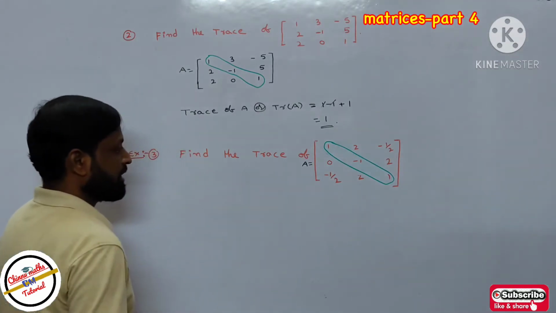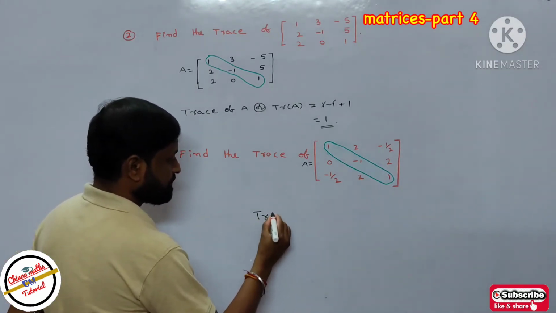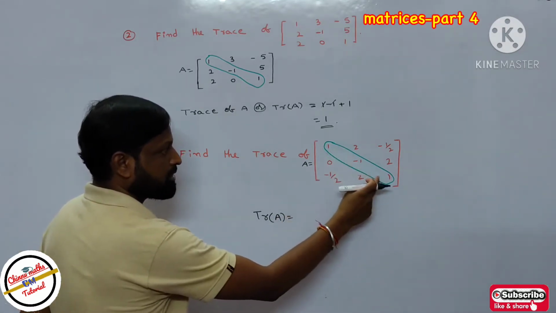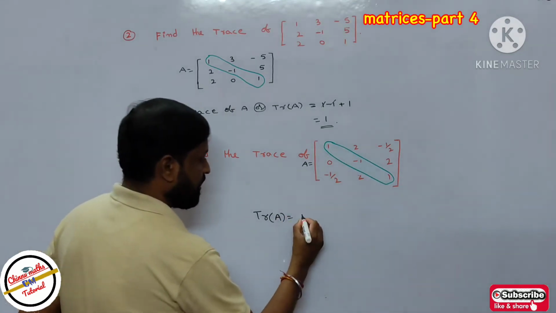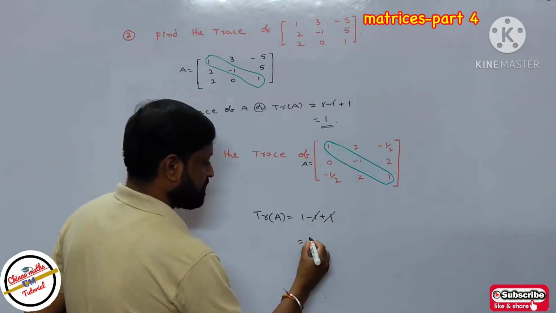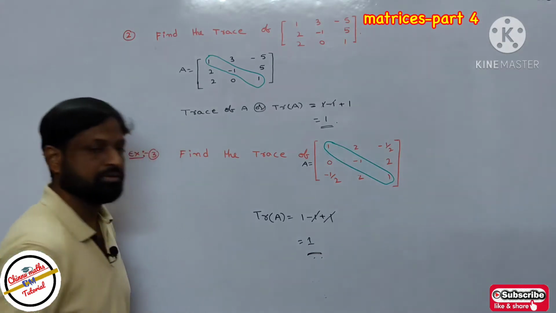So then we can write trace of A equal to the sum of the elements of the principal diagonal. So then 1, minus 1, plus 1, where 1 and minus 1 both get cancelled, you will get the trace of A equal to 1.